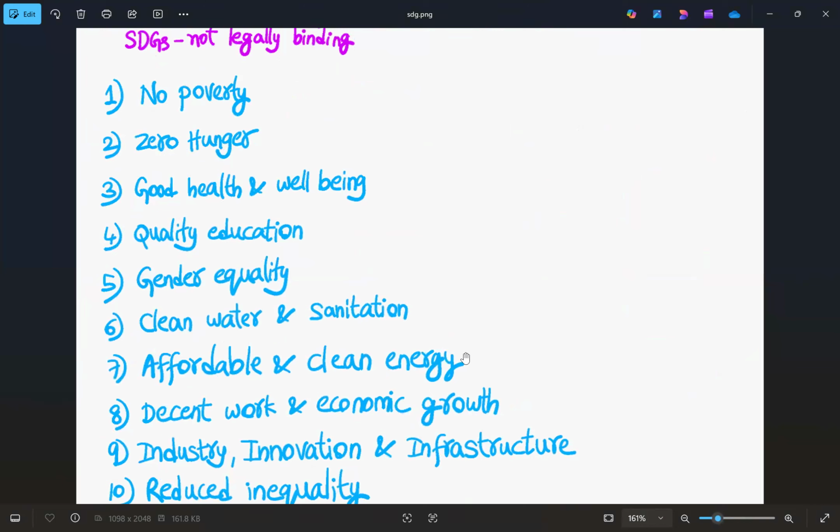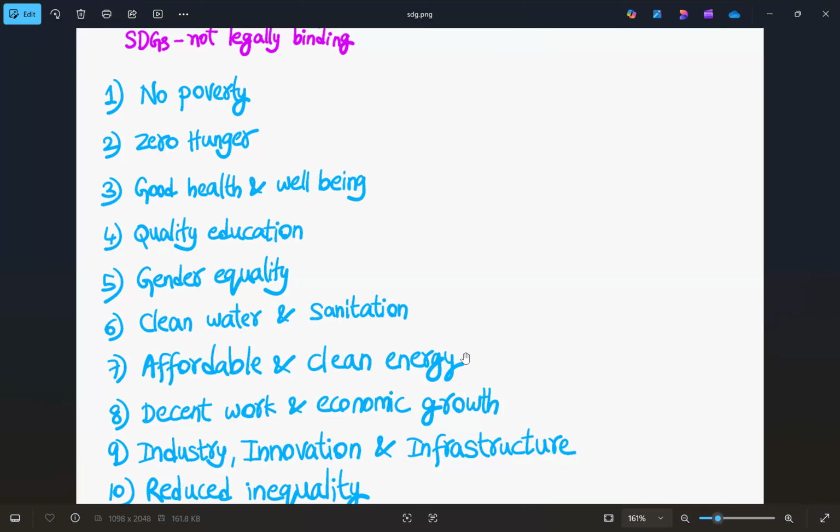So what happens? If we have no poverty, then no hunger. And if there is no hunger, we'll be in good health condition. So after that, when a person is in good health, what does he need? He needs education to refine himself mentally, socially, and everything. And after that, that education must be with gender equality. So there shouldn't be any difference between men and women. The education should be given to everyone to maintain the gender equality. And every day we need to wake up at 6 a.m. and brush our teeth with clean water and maintain sanitation.